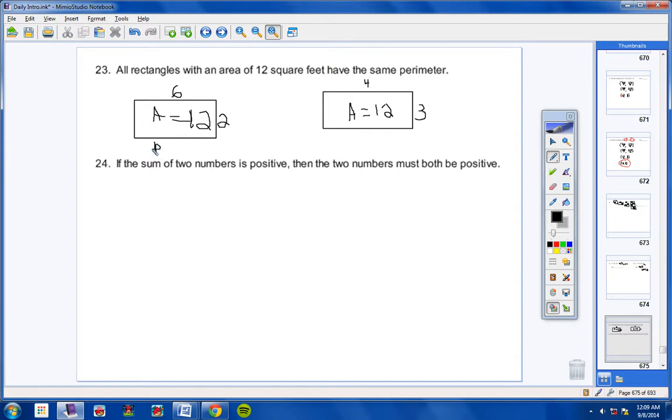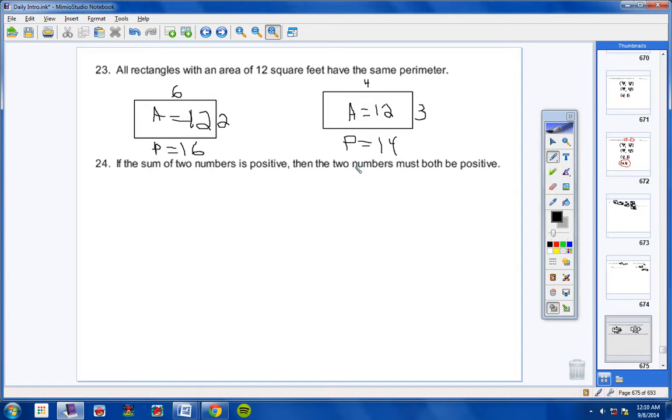Let's find the perimeter. We're going to take 6 plus 2 plus 6 plus 2, and you're going to get 24. Now let's come over here. We're going to take 4 plus 3 plus 4 plus 3, and we're going to get 14. And first of all, hold on one second. I apologize to you. This is totally wrong. It would not be 24. It would be 16. 6 plus 2 plus 6 plus 2 is 16. Now, on this rectangle over here, my perimeter would be 14.